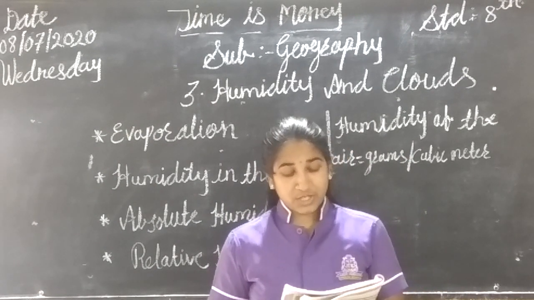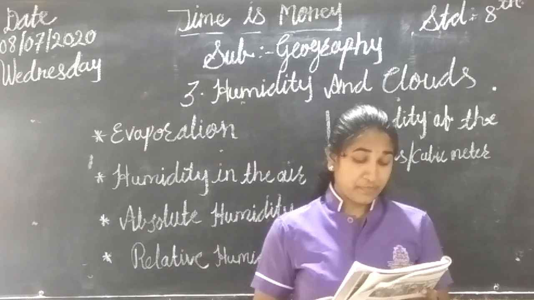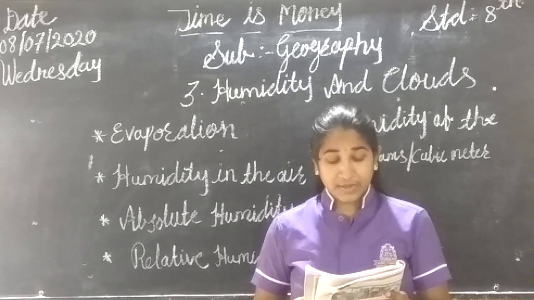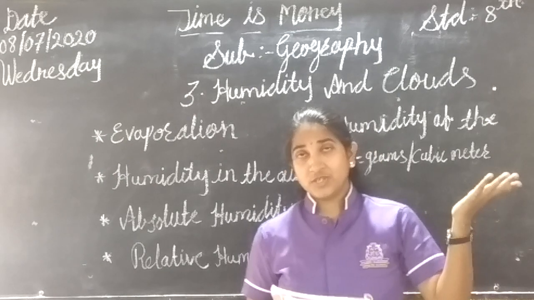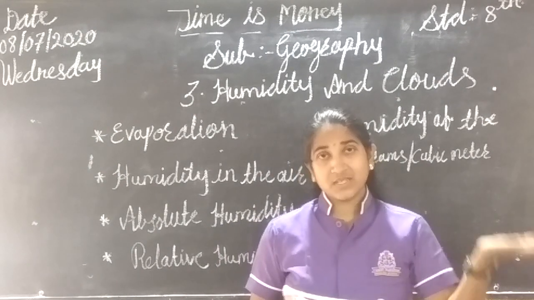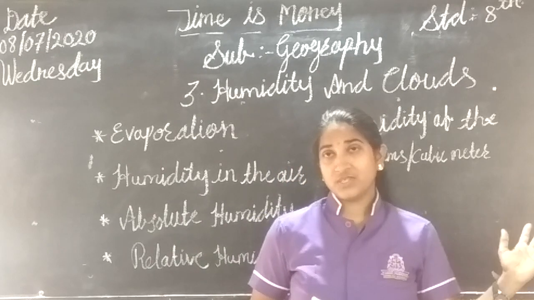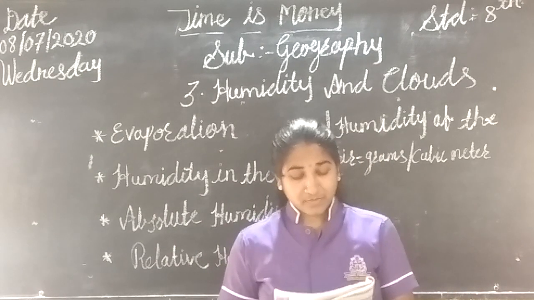Air can hold moisture in a specific quantity at a specific temperature only. As air cools down, its moisture holding capacity reduces. See, if the air is hot, then its moisture holding capacity is more, and if the air is cool, then its moisture holding capacity reduces.